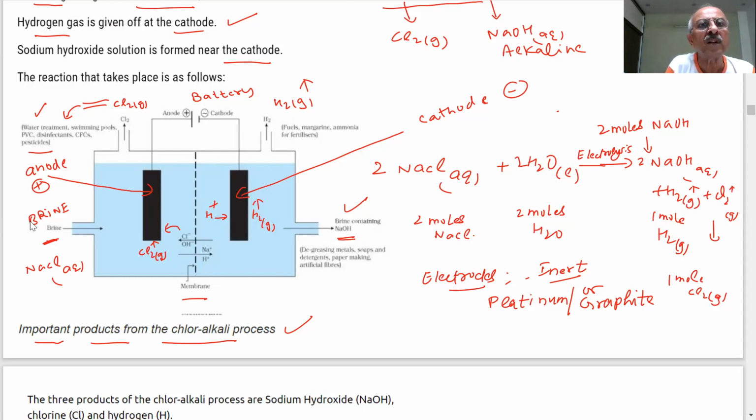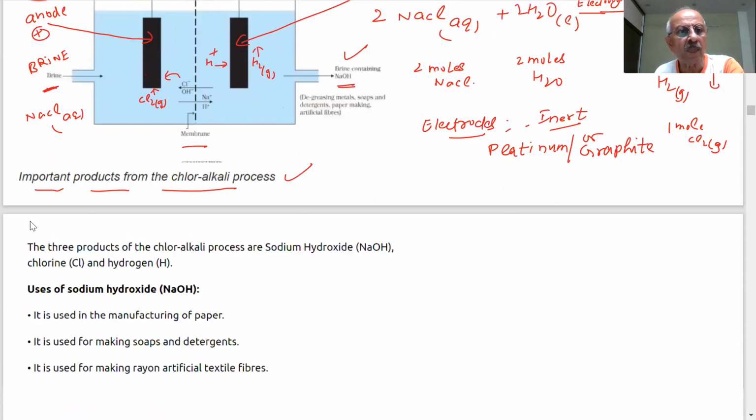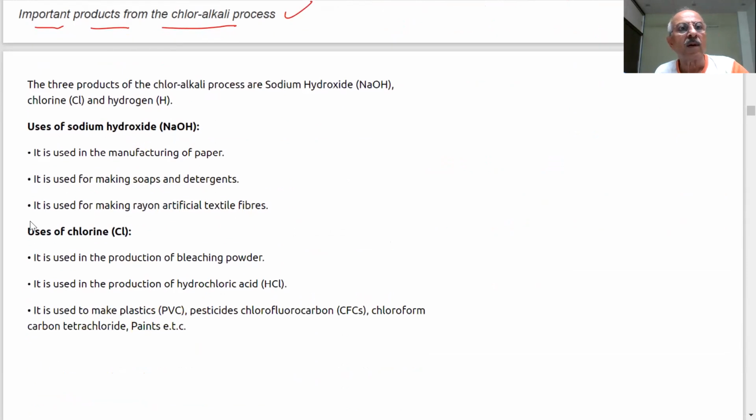So it is very useful, this process is very important. Through electrolysis, we have been able to prepare so many things. Caustic soda, hydrogen and chlorine, all three things are important. All right, now I will ask you the three products of the chloralkali process. Always I am saying this is a very important question. Sodium hydroxide, Cl2 and H2. Chlorine gas and hydrogen gas.